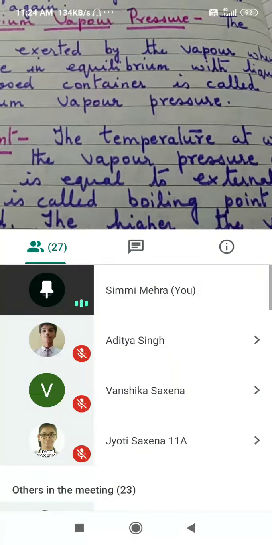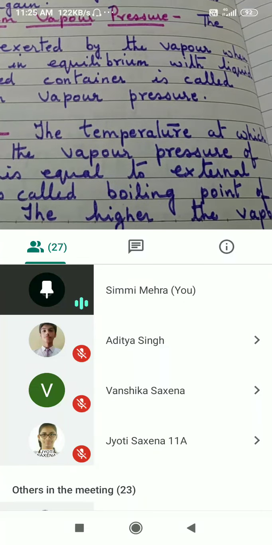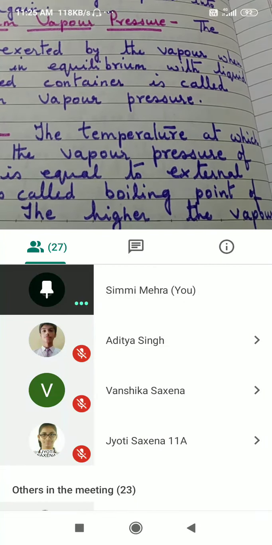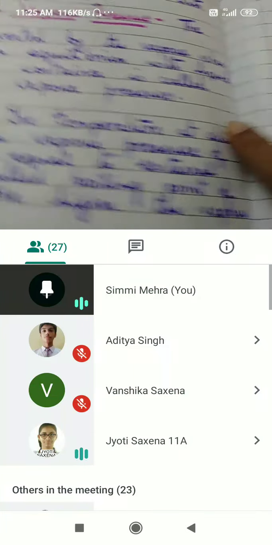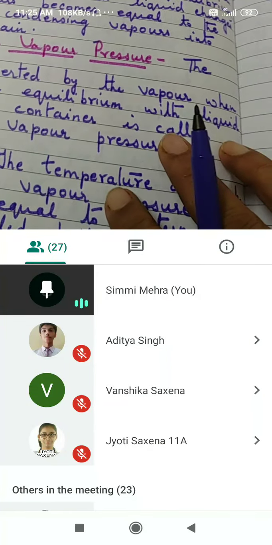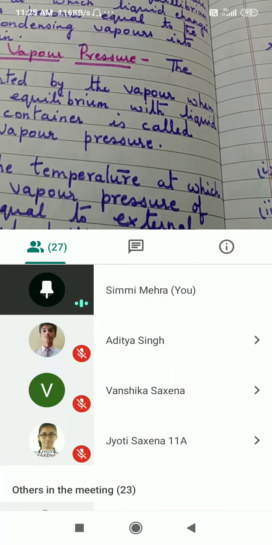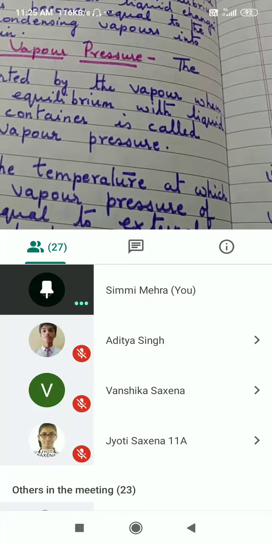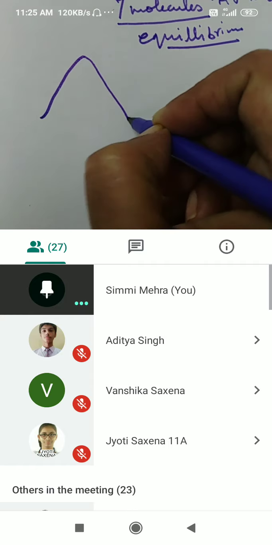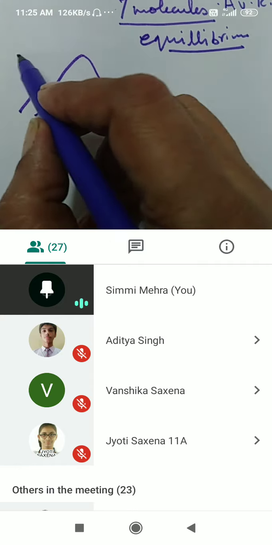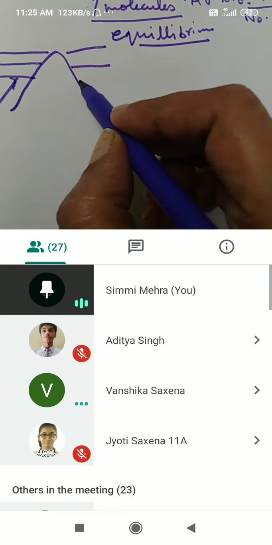Okay, I'll give you a very nice example. See, water here, when we say it is 100 degrees centigrade, we take it as sea level, because most of the places are at sea level. When we are studying about boiling point of water being 100 degrees centigrade, it is at sea level. The same water will not boil at 100 degrees centigrade on a hill station. Why? See, if this is the mountain, as you go up, the atmospheric pressure decreases. What is atmospheric pressure? The pressure exerted by various layers of the atmosphere.